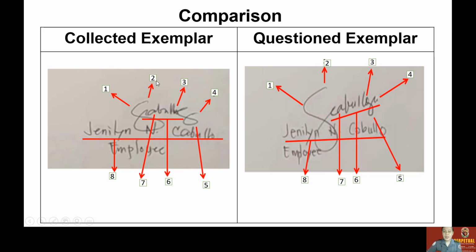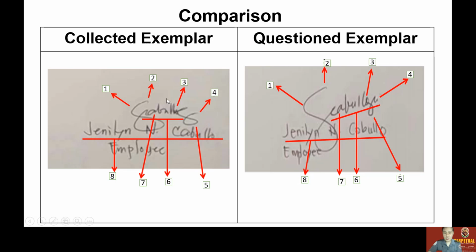Another, number two, these are called the connecting strokes between capital and first small letters. As you can see, this was traced, and while the other one, it was once written. Okay, moving on to number three. These are called the stems.